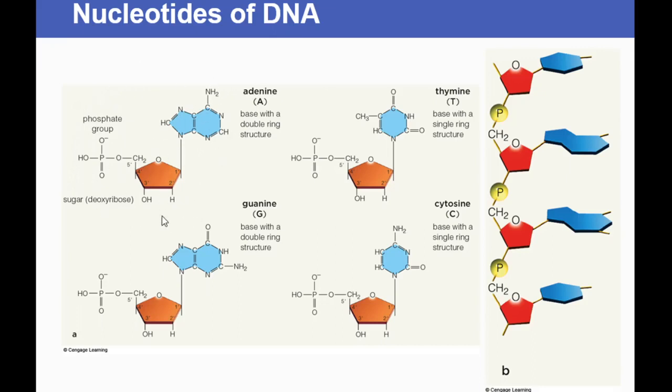This one nucleotide can link with another nucleotide by a phosphodiester linkage, and this phosphodiester linkage is a directional reaction. While studying the double helix structure of DNA, you might have studied that the two strands of DNA are anti-parallel, and we name them 5' to 3'.